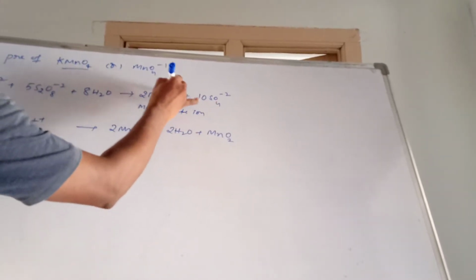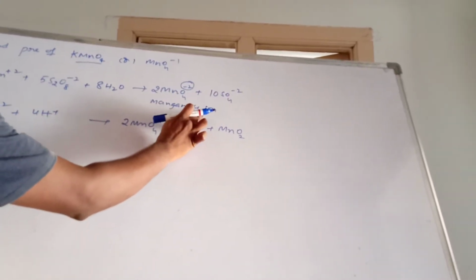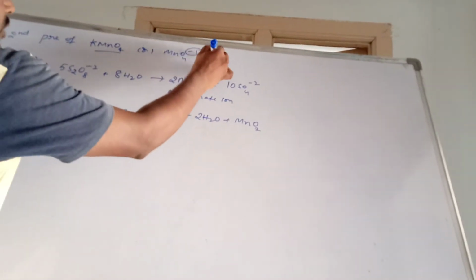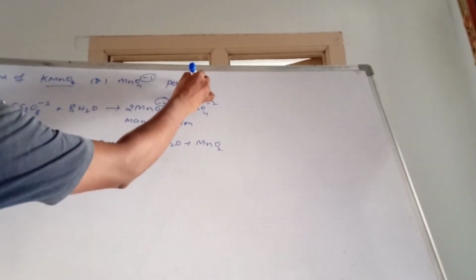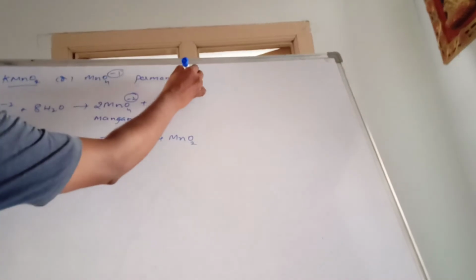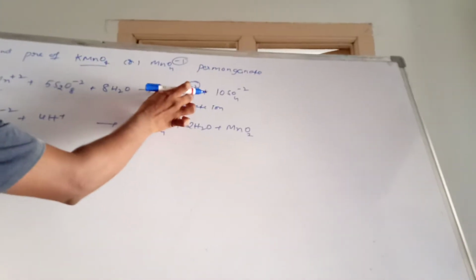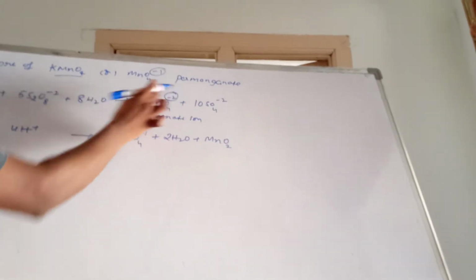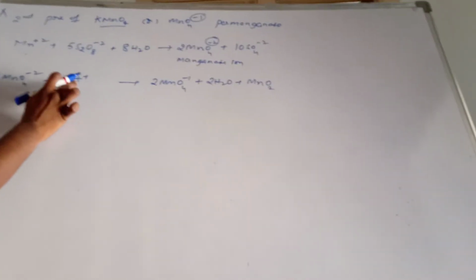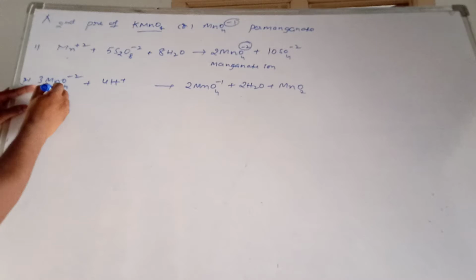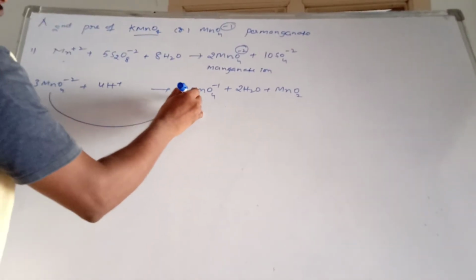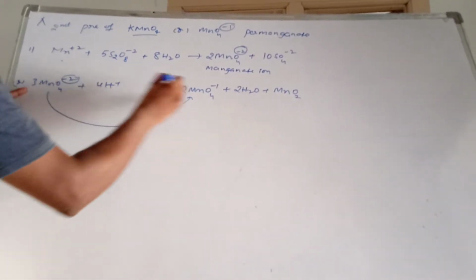Manganate ion. Here -2 is there on what? Manganate only. -1 is there on what? Permanganate. Okay, see, MnO4 power -2 I will write right here. In the presence of acidic medium, simple MnO4 power -2 is converted to -1.